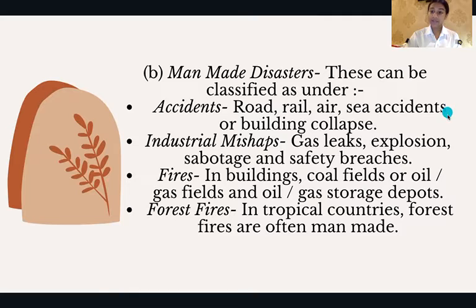Man-made disasters can be categorized under accidents: road, rail, air, sea accidents or building collapse; industrial mishaps: gas leaks, explosions and safety breaches; fires in buildings, coal fields or oil and gas fields; forest fires. In tropical countries, forest fires are often man-made.